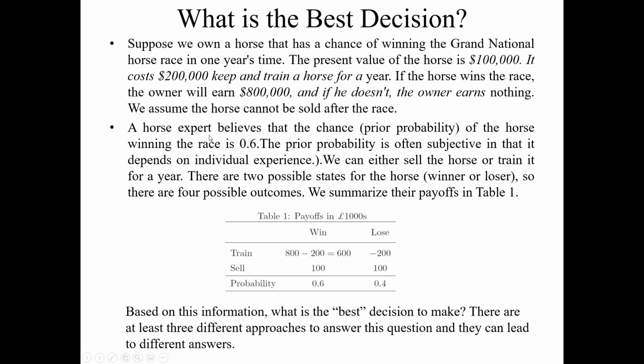Now, horse experts believe that the chance, or the prior probability, of the horse winning the race is 0.6. So this is the probability. What will be the probability that the horse will lose the race? It will be 1 minus 0.6, because total probability is equal to 1. So 1 minus 0.6 will be 0.4. So 0.4 is the chance that the horse will lose. The prior probability is often subjective in that it depends on individual experience.